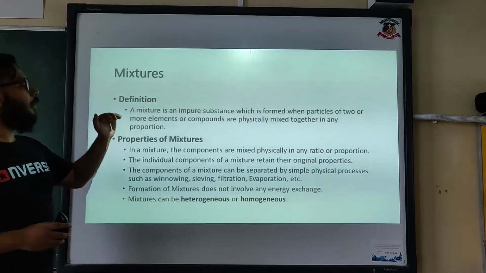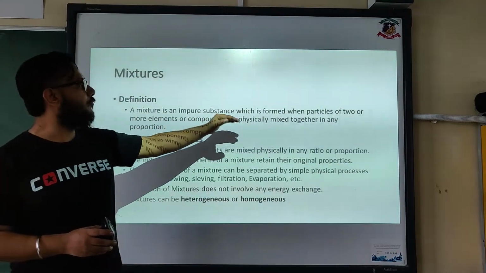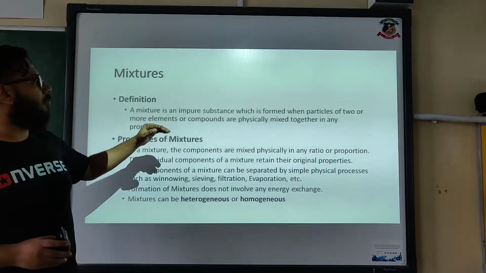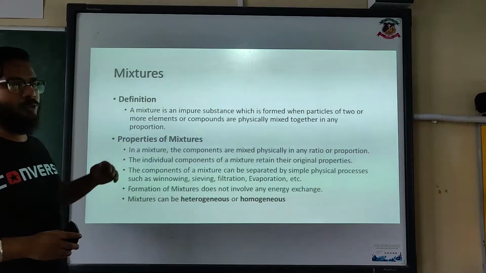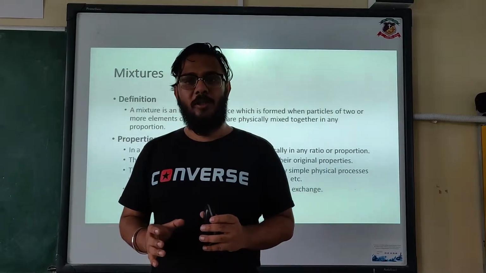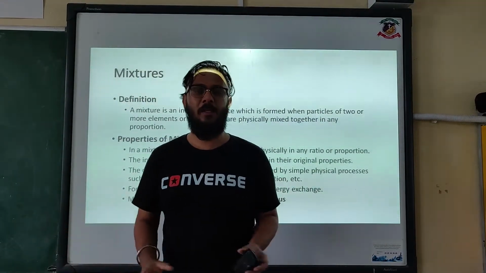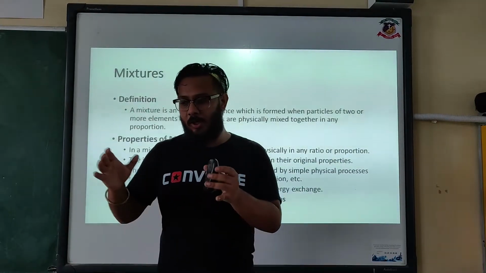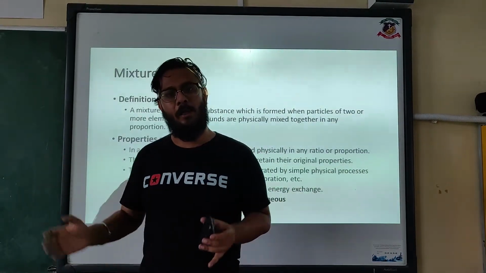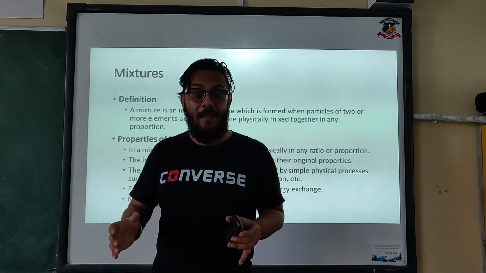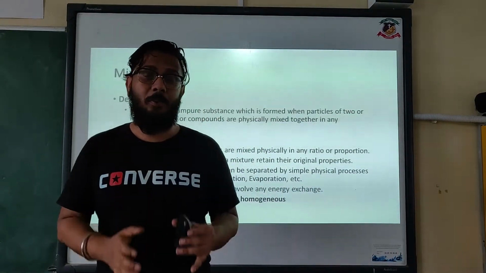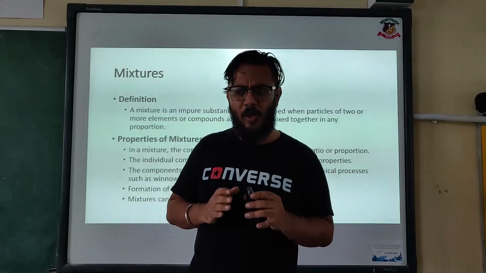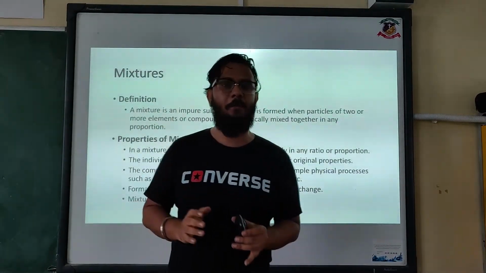A mixture is an impure substance which is formed when particles of two or more elements or compounds are physically mixed together in any proportion. A compound was a combination of two or more elements. A mixture is made up of two or more elements or compounds. Compounds and elements were pure substances. A mixture is an impure substance. What's the difference between a pure and an impure substance?